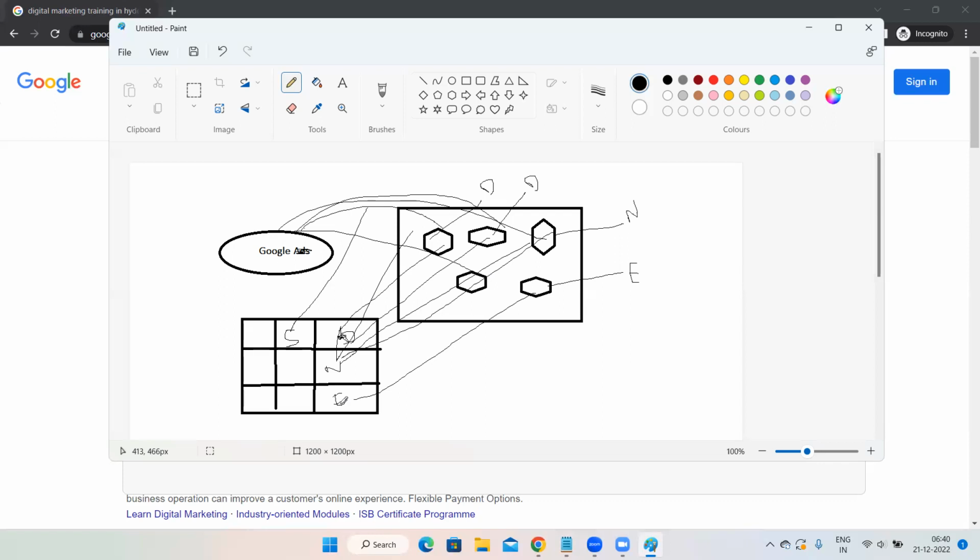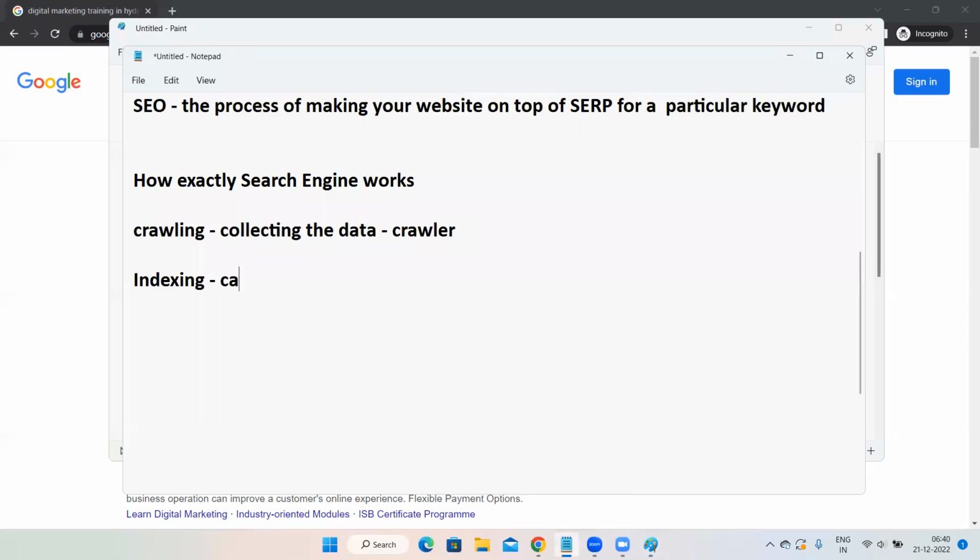What exactly is indexing? I'll give you one small example over here. Let's assume you have been to a library. In a library, novels will be in one place, all science related books will be in one place. Every category has its separate shelf, right? So that is what happens over here in indexing.